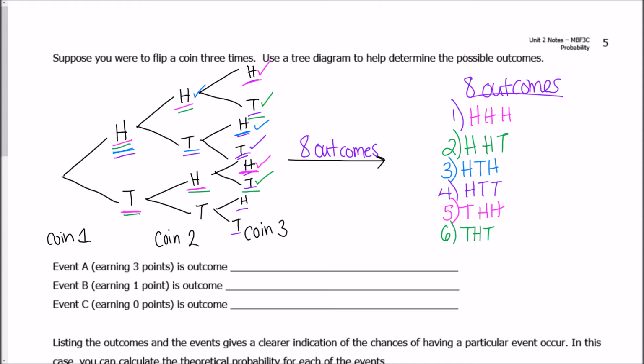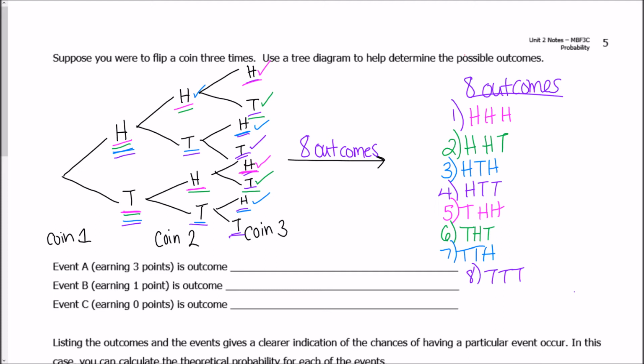My seventh option, I could start with tails, and then it brings me over to tails now, and then it brings me up to heads. So this is going to be tails, tails, heads. And then my last and final option is I could start with tails, go to tails, and then end with tails. So I've got tails, tails, tails.